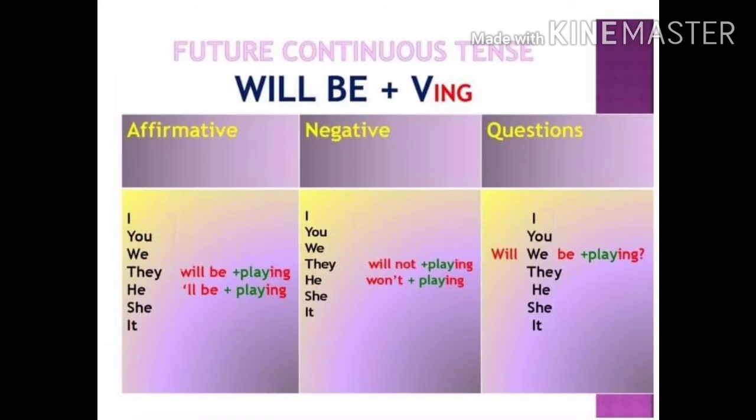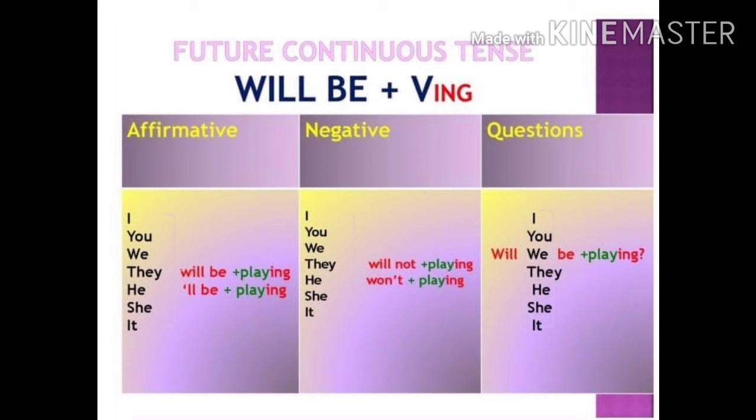Now how to frame affirmative, negative and interrogative sentences in future continuous. It's very simple, children. For positive, affirmative, you should use the subject and then you should add will be. Then you should add the main verb with ing. See, I will be playing.